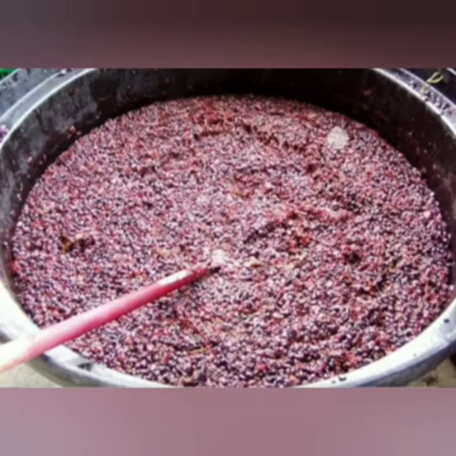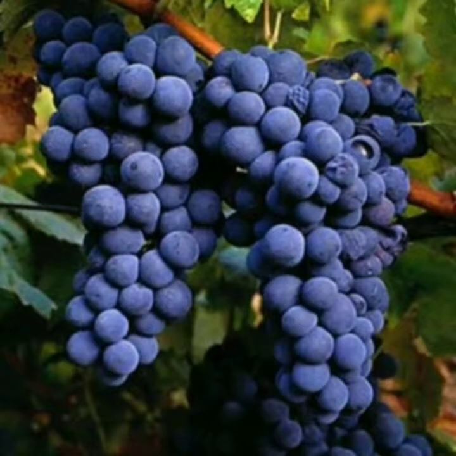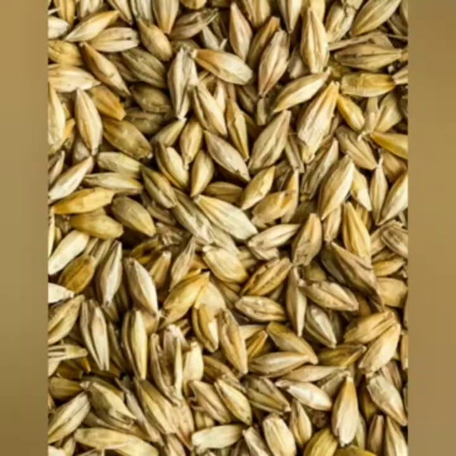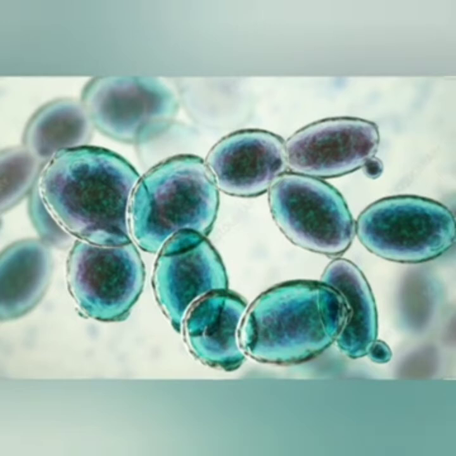So what is fermentation? Fermentation is a process in which the microorganisms such as yeast and bacteria break down the carbohydrates into simpler products. The products are lactic acid and ethanol, which occur in anaerobic condition, means in absence of oxygen. The source used for making wine is grape, and for beer it is barley maltose. And the microorganism employed is yeast, that is Saccharomyces cerevisiae, also called baker's yeast, which is used for brewing or baking.